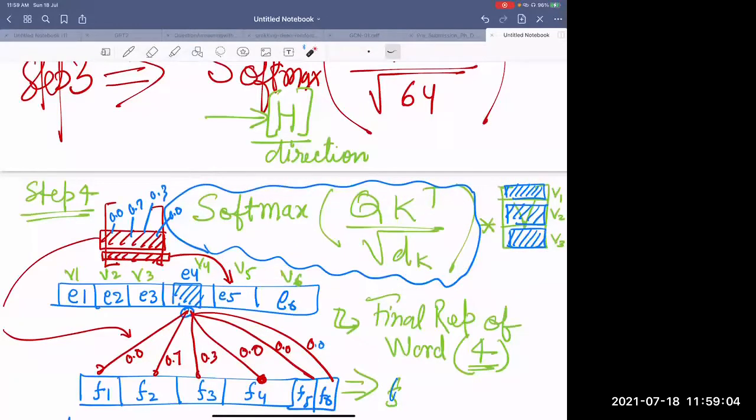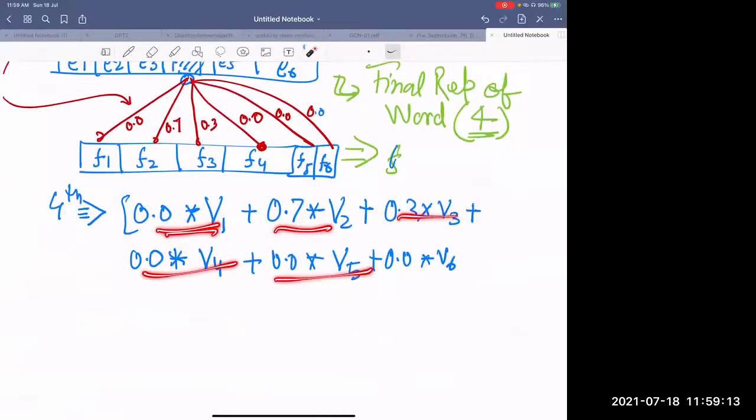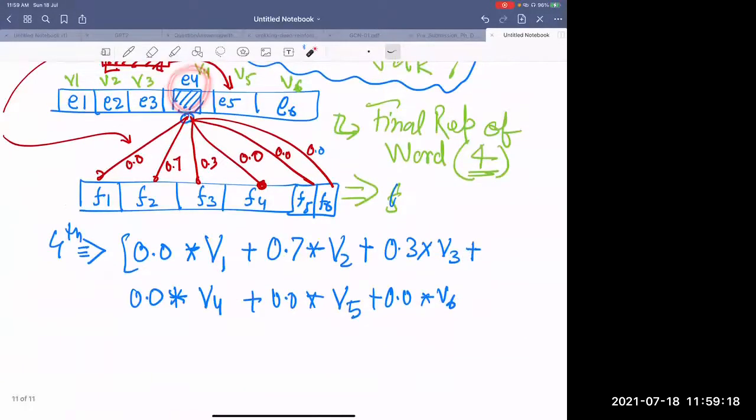And you understand that the value matrix is going to be multiplied like you take this, you take this, you take this, and take this. Exactly the same thing is going to happen over here. You take any word, find out its attention, and the values are going to be added, weighted by this attention, so as to get the corresponding final representation.